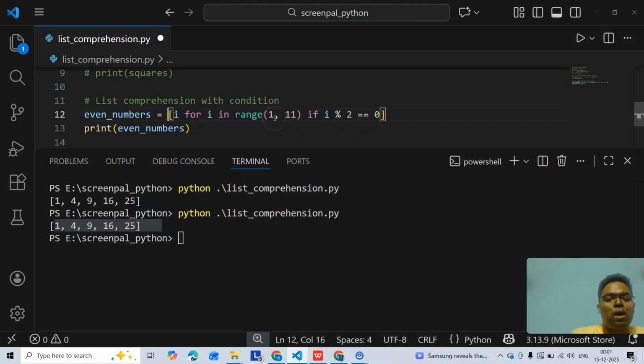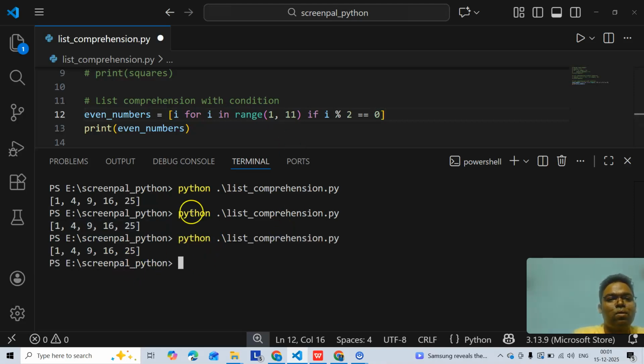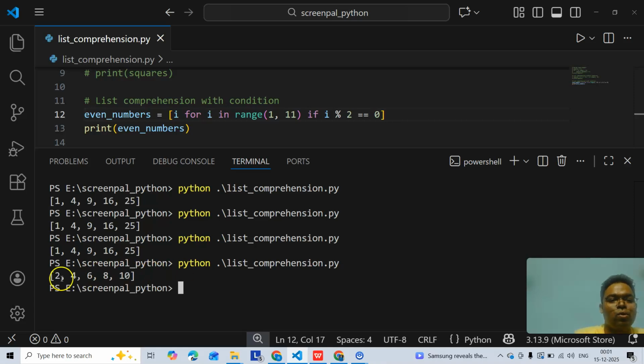So it will start with 2, next 4, next 6, next 8, and up to 10, right? So let's see that. Oh, sorry, it's not saved. So let's save it. Yeah, so 2, 4, 6, 8, 10.